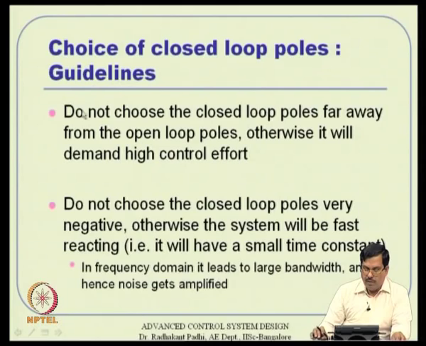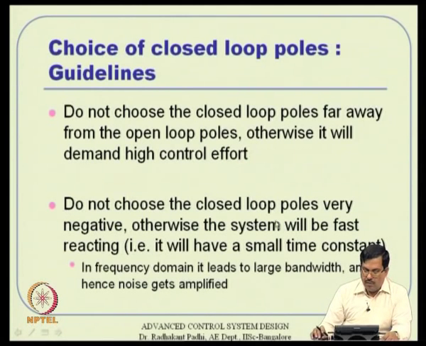But there are guidelines available, and the first guideline tells us not to choose the closed loop poles far away from the open loop poles, and to change only those poles to a different location whenever it is badly necessary, because changing the pole location is not free. We can change the pole locations only by using control. So, the difference between open loop and closed loop pole locations is achieved by control effort. The moment you move these poles far away from each other, the control effort shoots up.